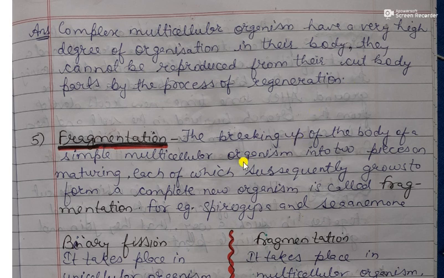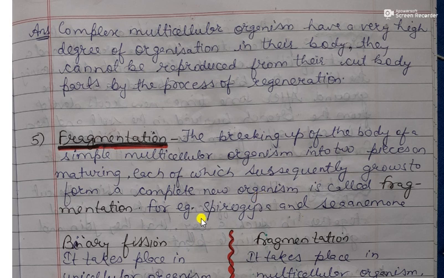Now the next type of asexual reproduction is fragmentation. Fragmentation is the process of breaking up of the body of a simple multicellular organism into two pieces on maturation, each of which subsequently grows to form a complete new organism.